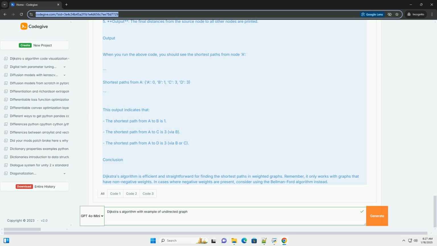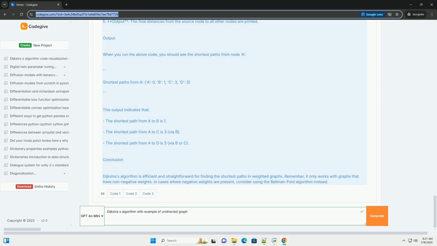4. Main loop. We continually pop nodes from the priority queue, explore their neighbors, and update distances if we find a shorter path. 5. Output. The final distances from the source node to all other nodes are printed. Output. When you run the above code, you should see the shortest paths from node A.